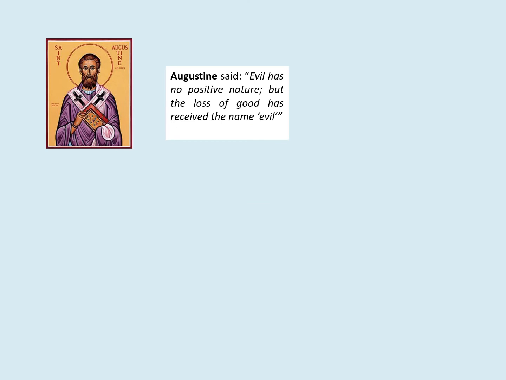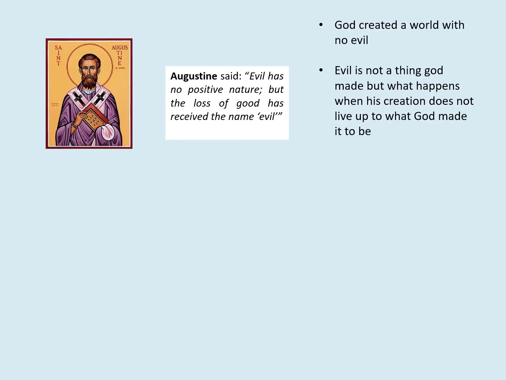St. Augustine said, "Evil has no positive nature, but the loss of good has received the name evil." So what does he mean? Well, he means God created a world with no evil in it. Then he wants to say evil is not a thing that God made. He didn't make evil, but it's just what happens when his creation does not live up to what God made it to be. So God made the world intending it to be perfect. If that world does not live up to God's expectations or what God created it for, that's what we call evil. So evil came into the world through the sin of Adam and Eve.